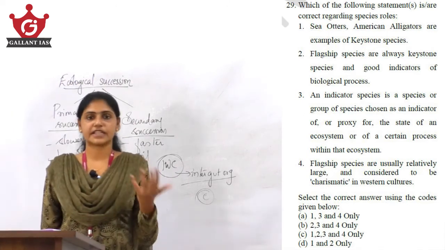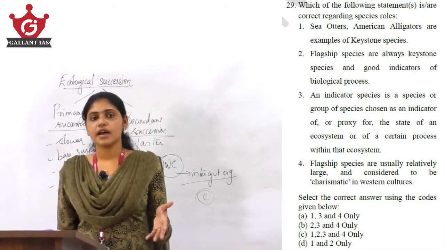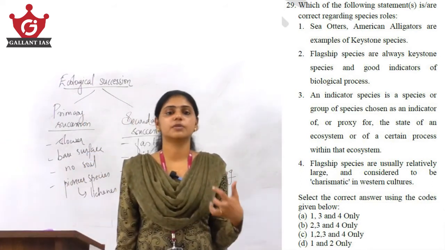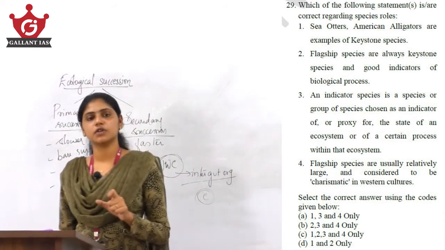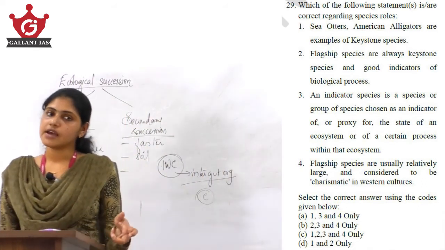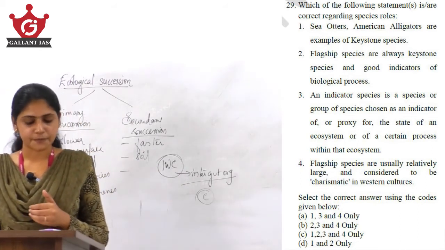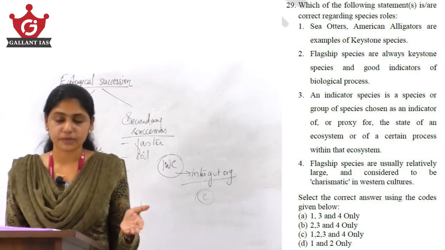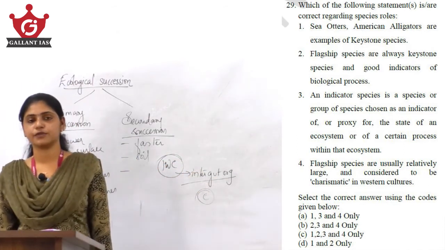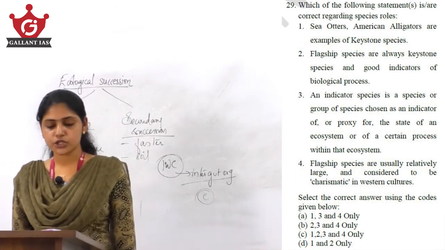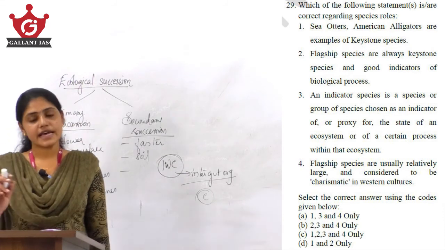See, for flagship species there is no necessary or mandatory criteria that they should be keystone species. Here also in the second statement there is an extreme word, always, which means you can eliminate the second statement. So, if you eliminate the second statement, you can directly hit the answer. See, B gets eliminated, C gets eliminated and D gets eliminated, which means your answer here will be option A, 1, 3 and 4. Which means except for 2, all the 3 statements are right here, just by eliminating the second statement.